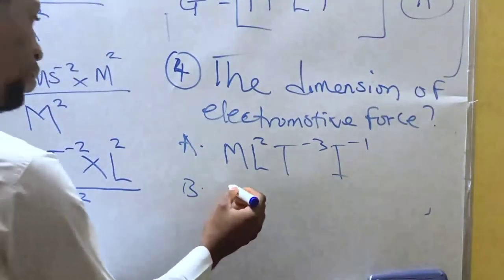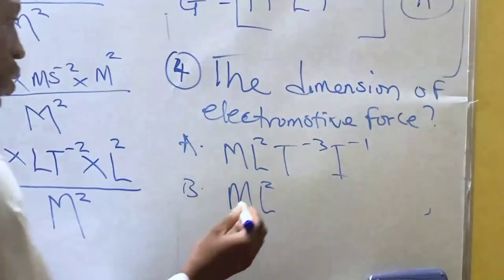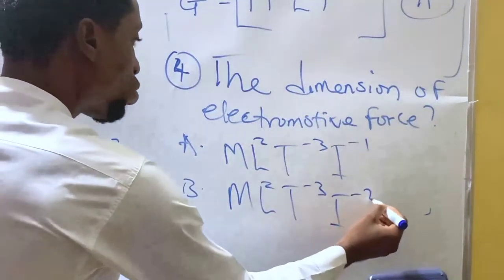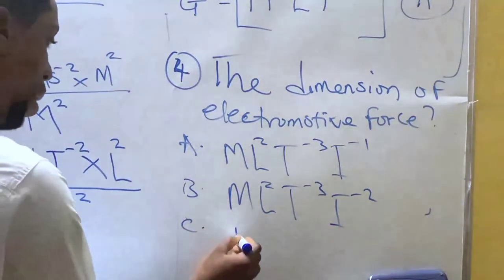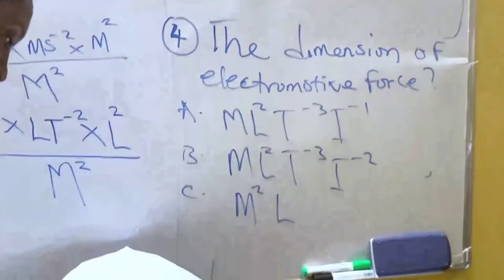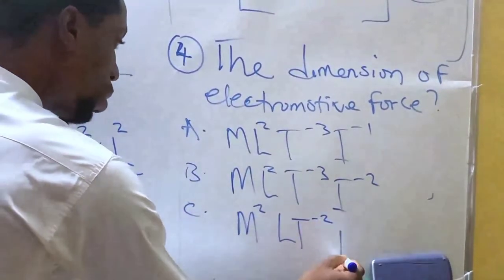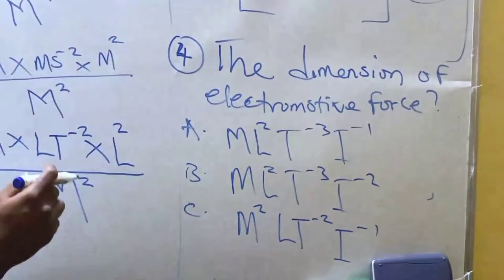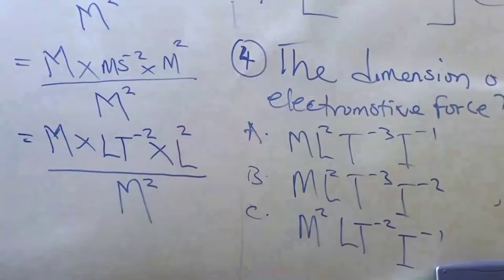Option B, you have M L squared T minus 3 I raised to power 2. Option C, you have M squared L T minus 2 I minus 1. So let's begin. You can pause the question and try.